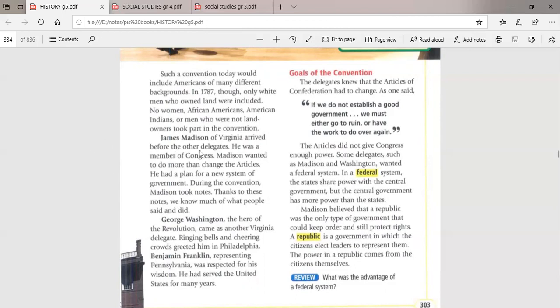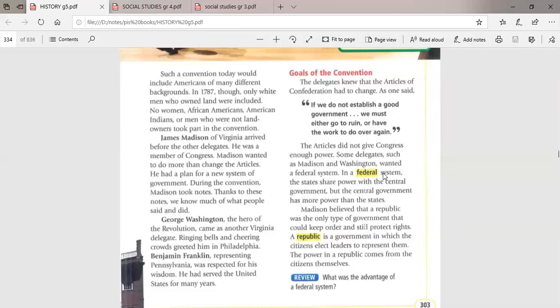Here they write many names, but I don't care much about the names. I need the conclusion of the paragraph. The conclusion is that those delegates, whatever their names, James Madison for example, George Washington, Benjamin Franklin, were the leaders of the convention. Now all of those leaders discussed whether America would be a federal system or a republic system. What is the difference between both?